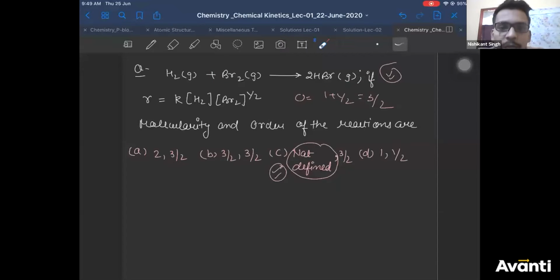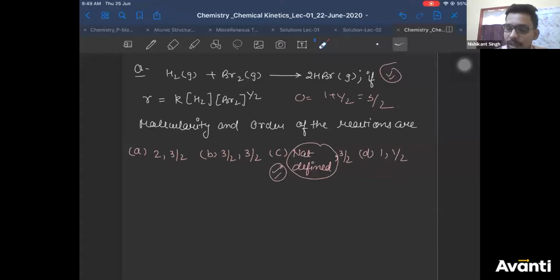If they have given the rate law and we can find the order, then it's the slow step. Then why not elementary? A slow step is an elementary step only, Pritesh. I didn't get your doubt here. Your doubt has nothing to do with this question. It will not be A, man. How will it be A? It is not an elementary step.